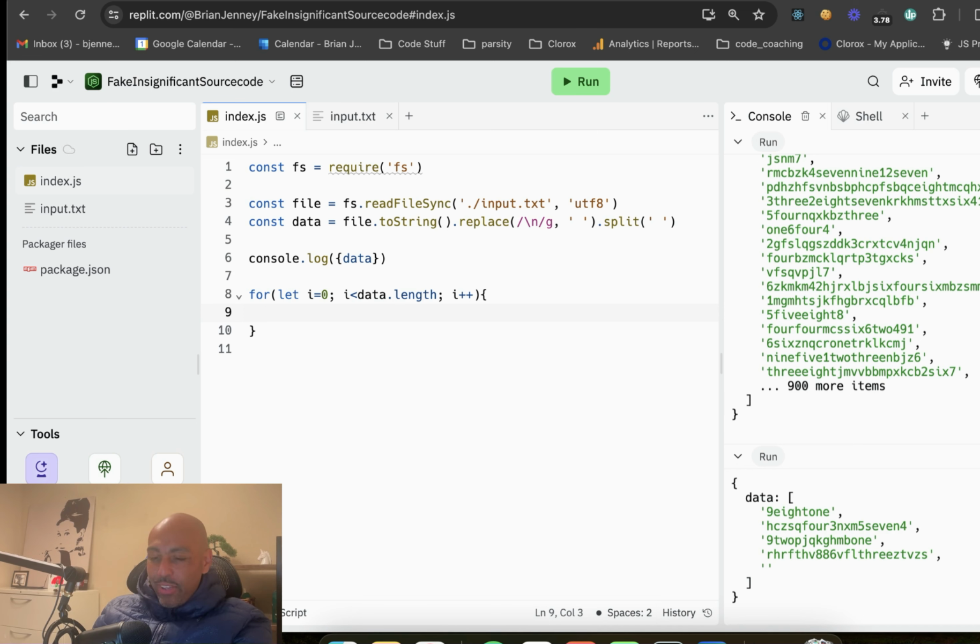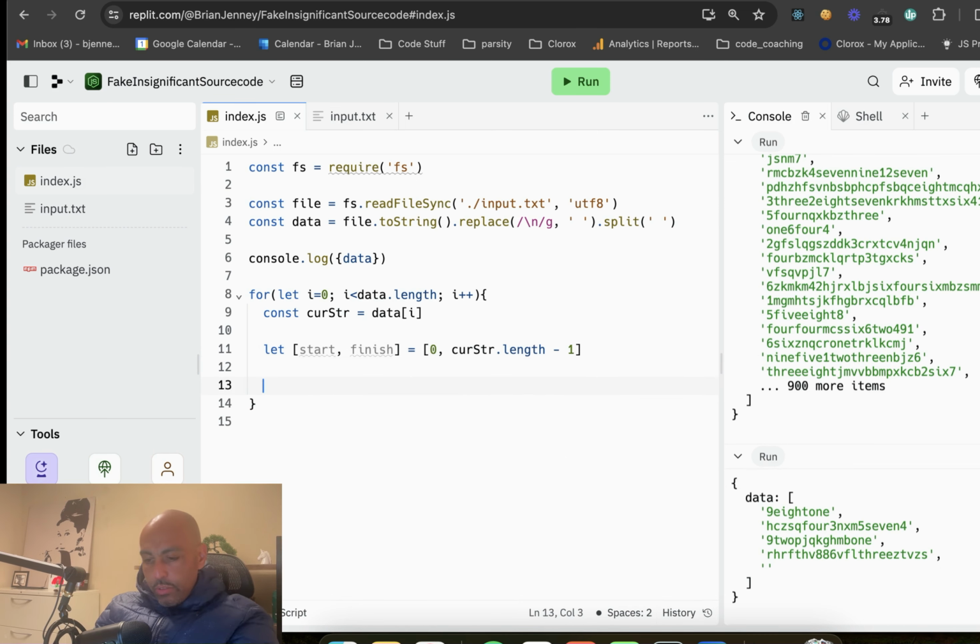Okay, so now we're iterating, and now we're going to get the current string that we're going to be looking at, and that's going to be data at index i. And then what else? Now, this is the two-pointer part where we get the leftmost and the rightmost indices. So let's do that. Actually let, because we're going to increment these. So we'll do let start and finish. I'm just destructuring these to be cool. Equals 0 for the first index, and curString.length